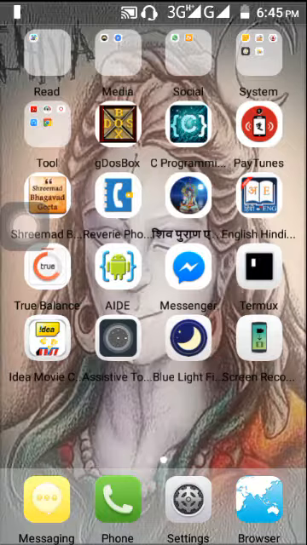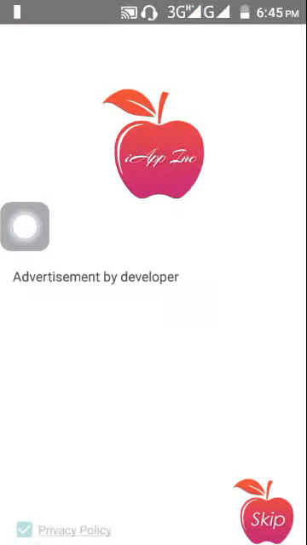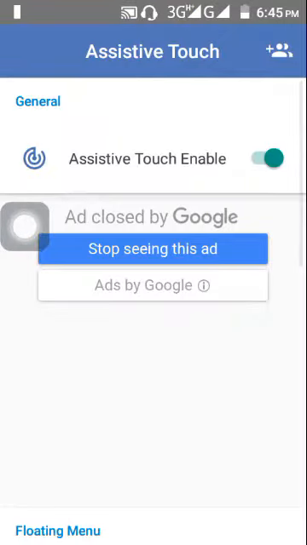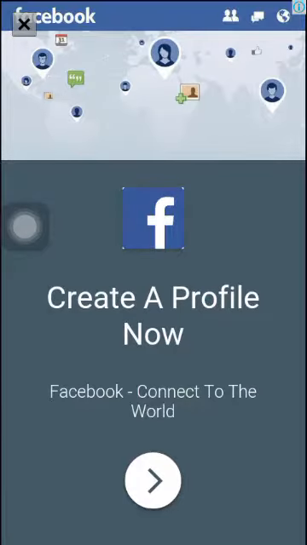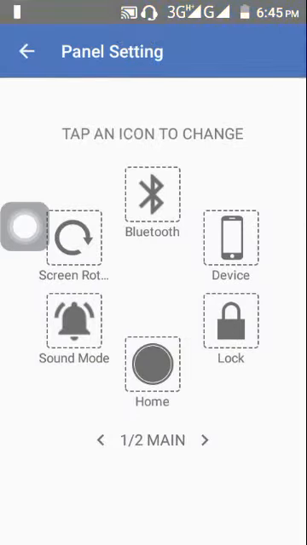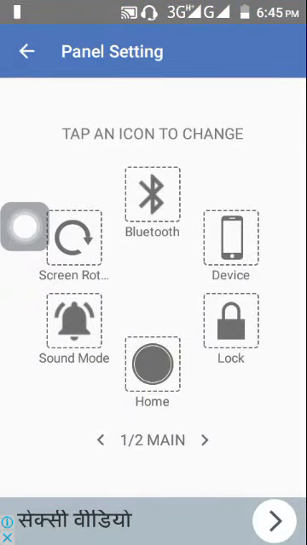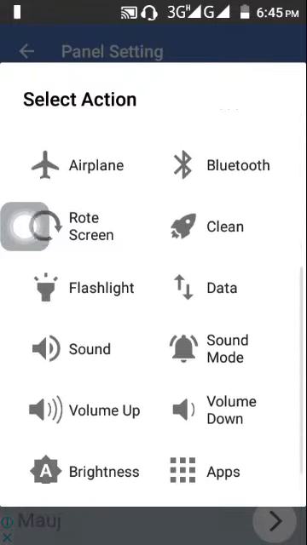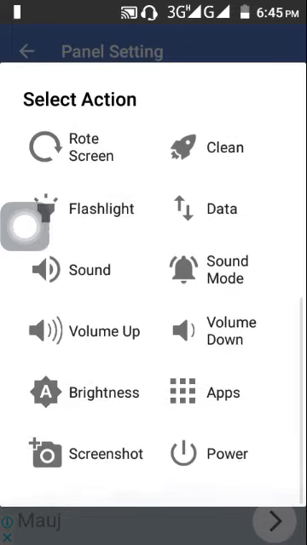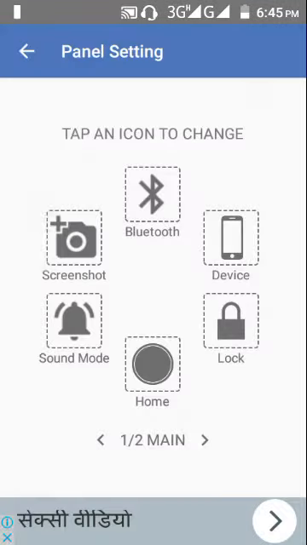And one thing I am going to tell you, you can take a screenshot from this application also. Just take a look at how you can use it. Go to layout and I am adding the screenshot option, so just select it.